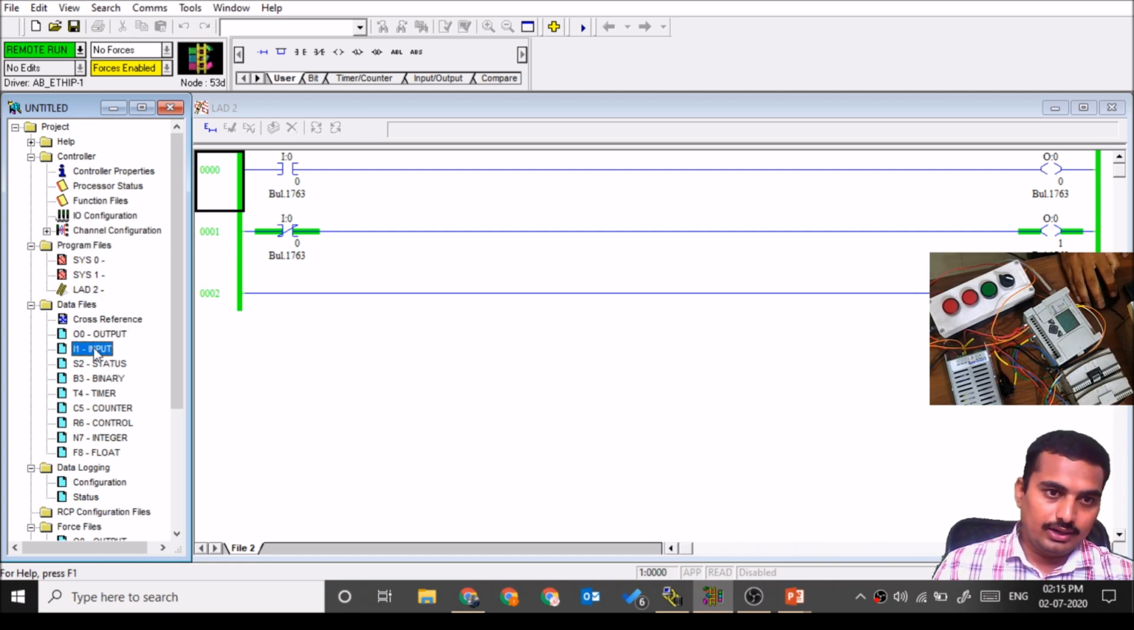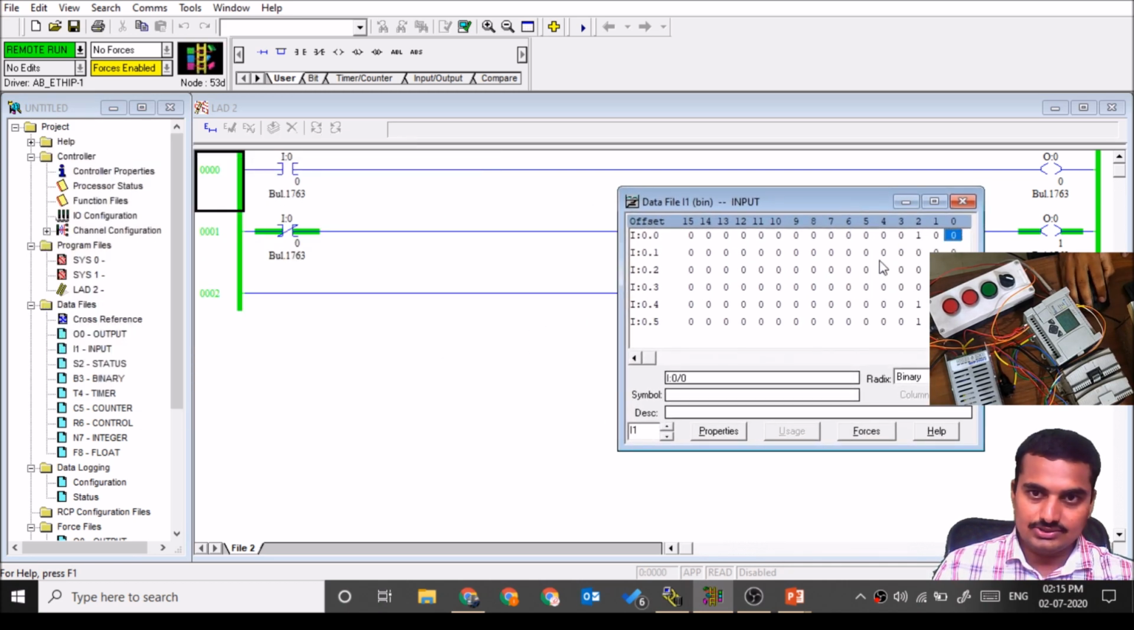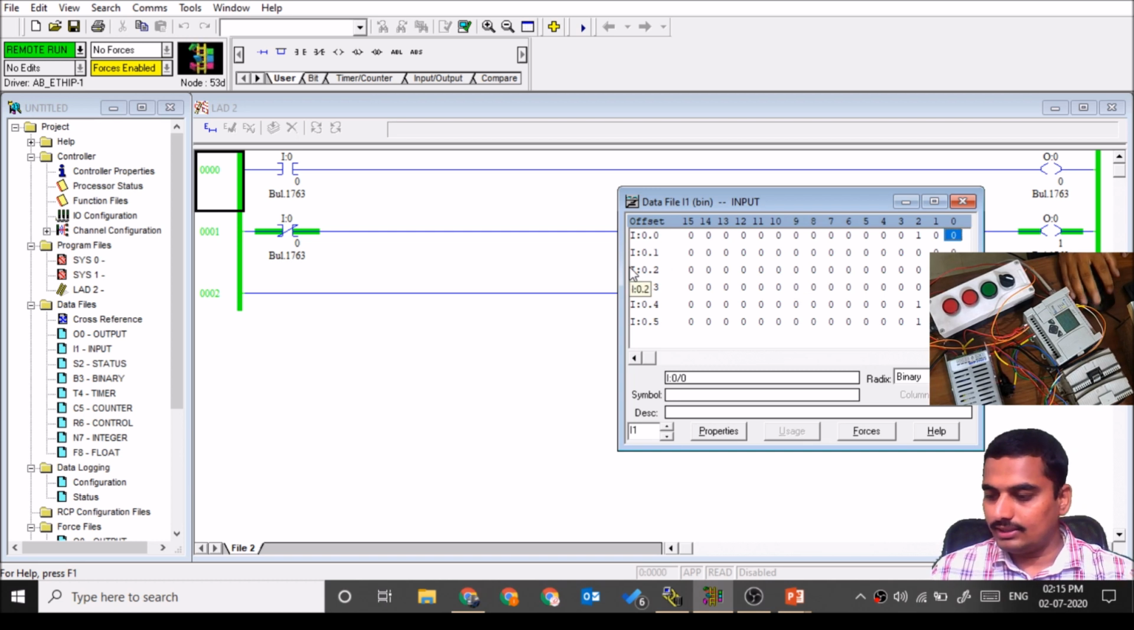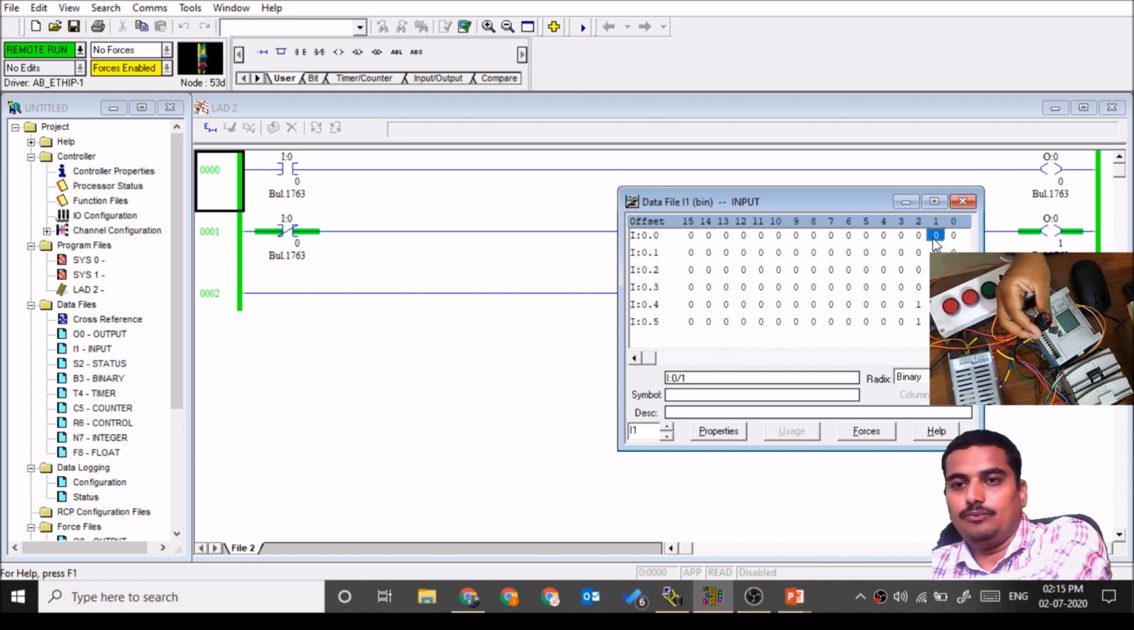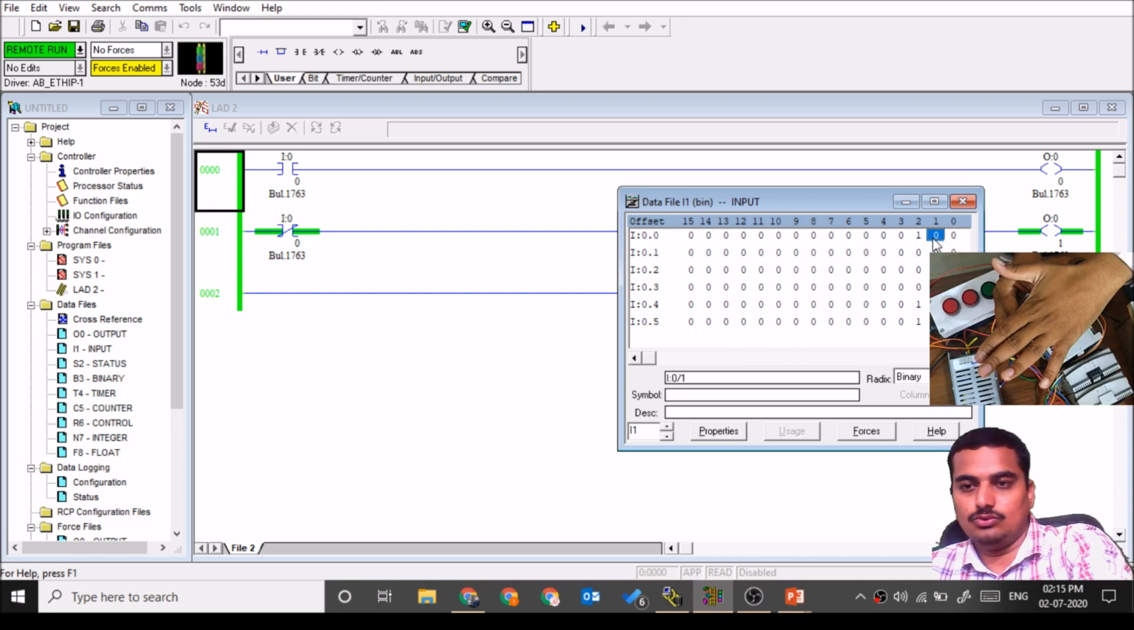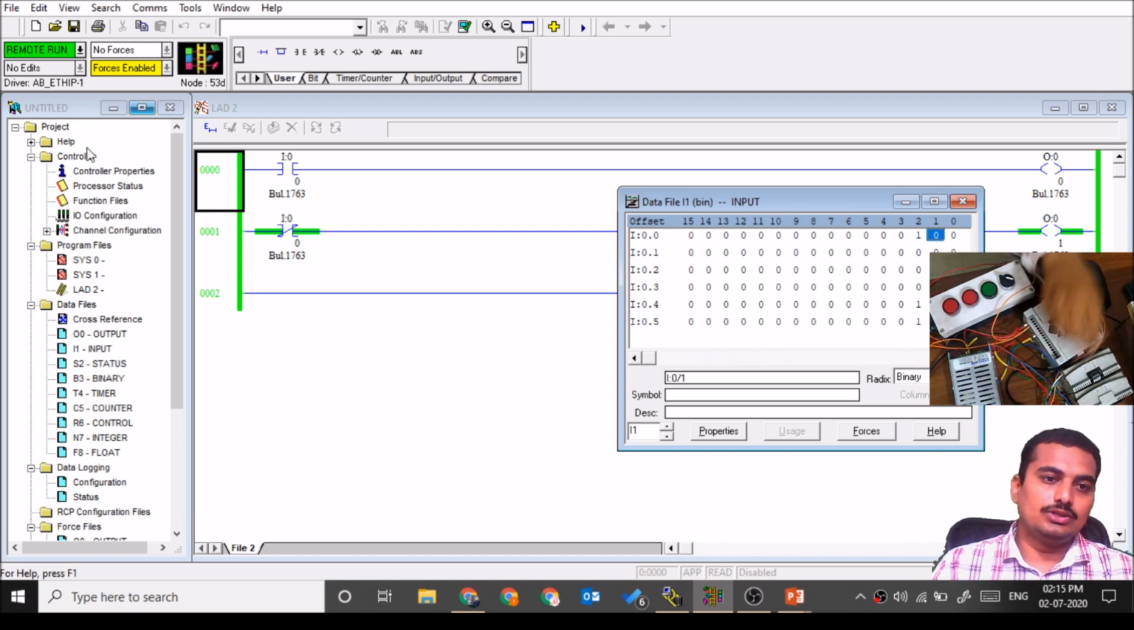Then we have the input data table. This is the input data file. All the input status are stored over here. Like we have connected two push buttons and one sensor, that is three inputs. This push button, selector switch, and this input. Push button is off, so the status is showing 0. Selector switch is off, so status is showing 0. The sensor is NC type, so it's showing the status 1. When it senses, the sensor goes to 0. Okay, so this is the input data file.